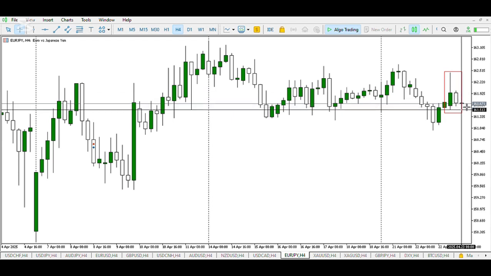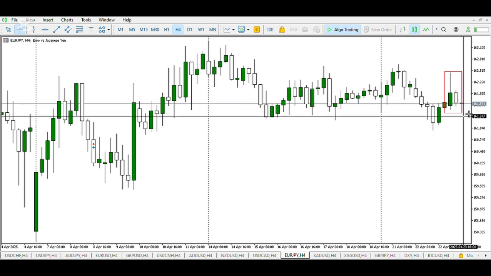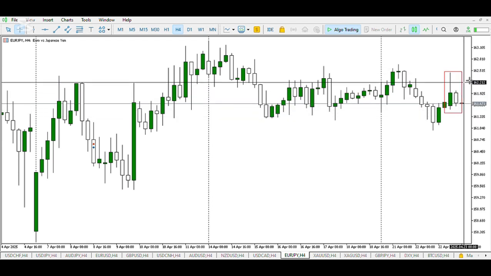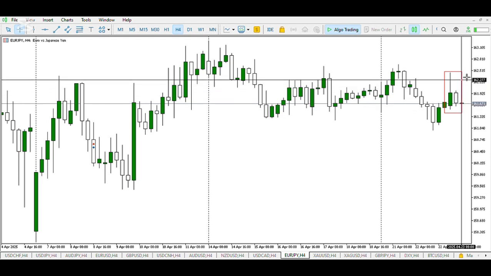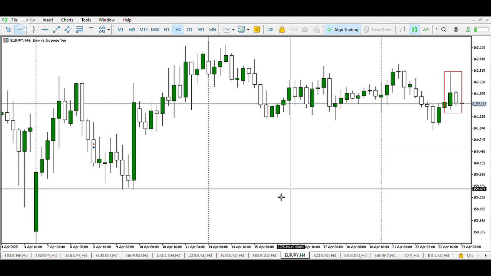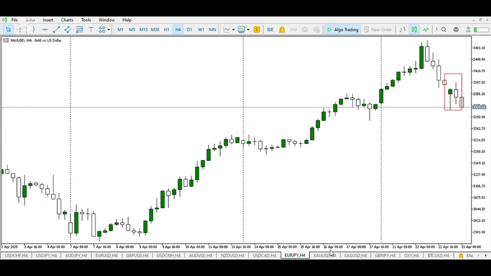Then we can expect a manipulation in sight to induce more sellers to the downside, and a buy candle that shoots up, breaks this candle, breaks the high of the day. Then we can conclude a stronger euro against the Japanese yen.